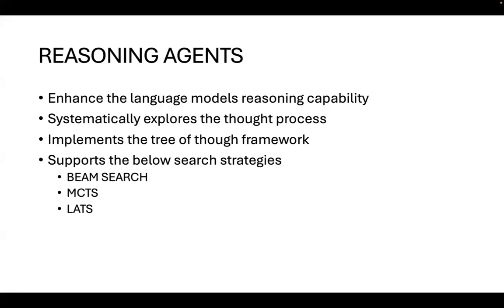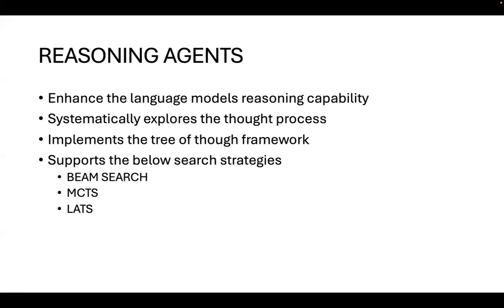In AG2, the reasoning agent logic has been implemented using tree of thought. The reasoning agent is composed of two agents within it. We'll see that one is a thinker agent and one is a grader agent, and it supports three types of search strategies right now: beam search, Monte Carlo tree search, and language agent tree search.